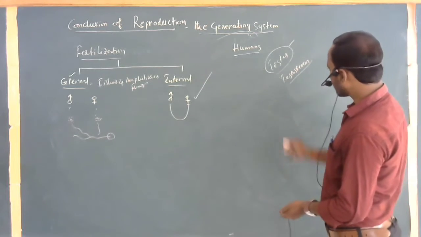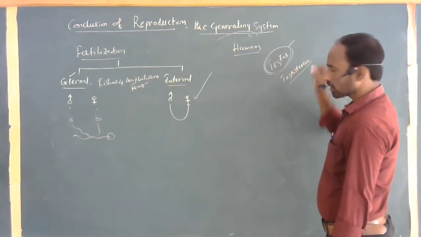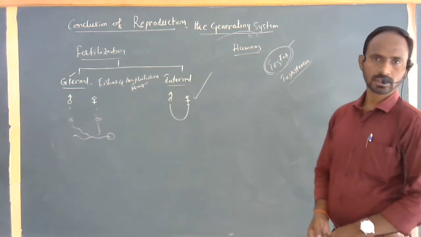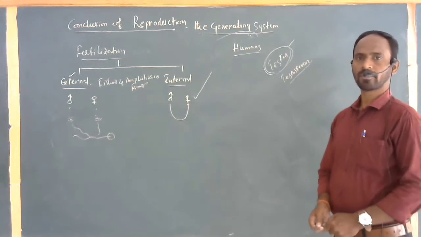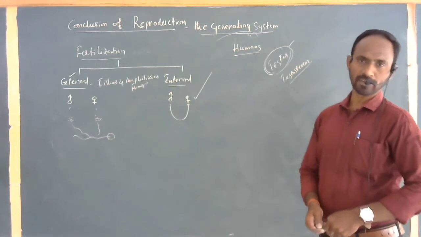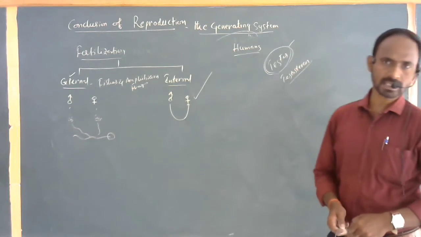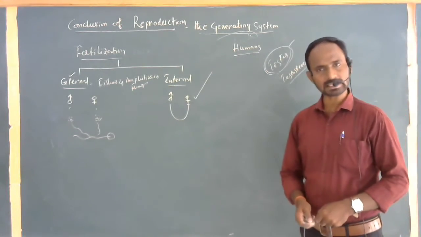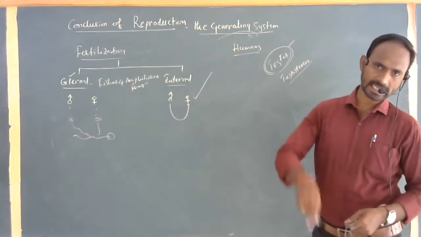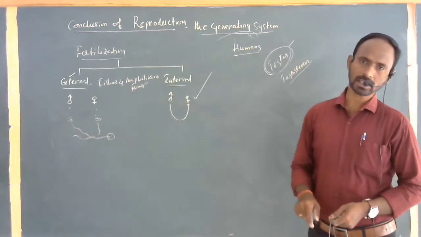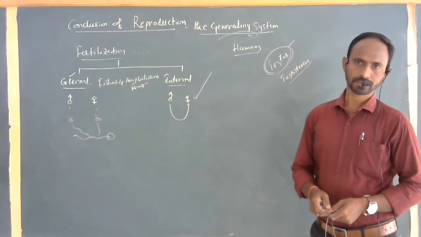Within the testis are several tubules called seminiferous tubules. The seminiferous tubules lead to the vasa efferentia, which open into the epididymis. The epididymis opens into the vas deferens, the vas deferens opens into the ejaculatory duct, and the ejaculatory duct opens into the urethra, or to the penis.